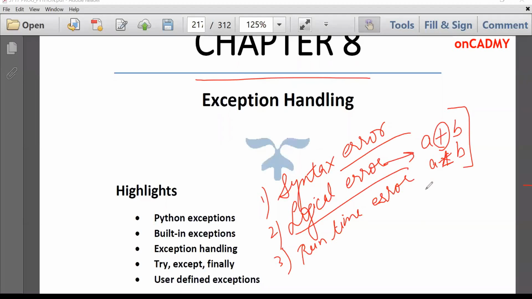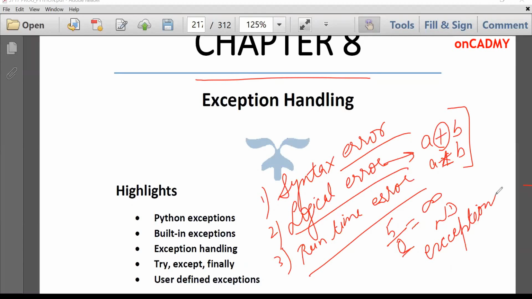And runtime error means errors which occur at execution time. They are called runtime errors. Let's suppose you are going to divide a number by 0. If the denominator is 0, then this is basically not defined. So this will raise an error, and such an error is called an exception.